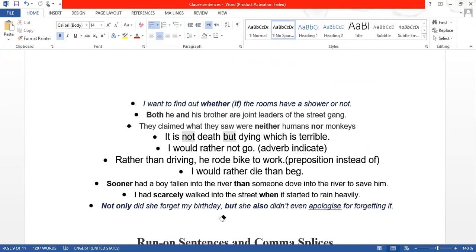So, whether or, you go and write sentences. If you cannot write, you ask me. I will make other sentences that I will send you. And I have already used all these correlative conjunctions, so you just go and read it.